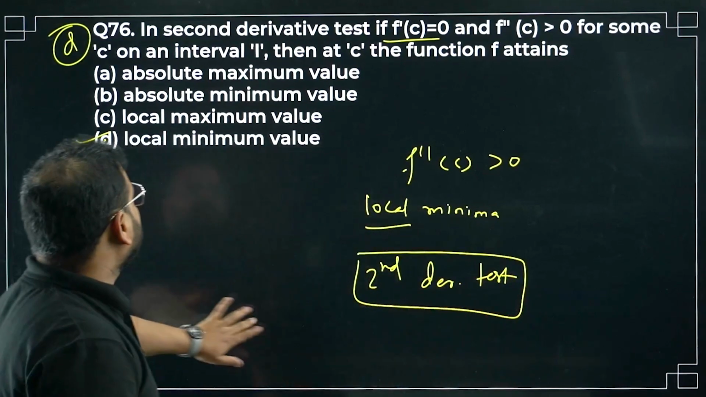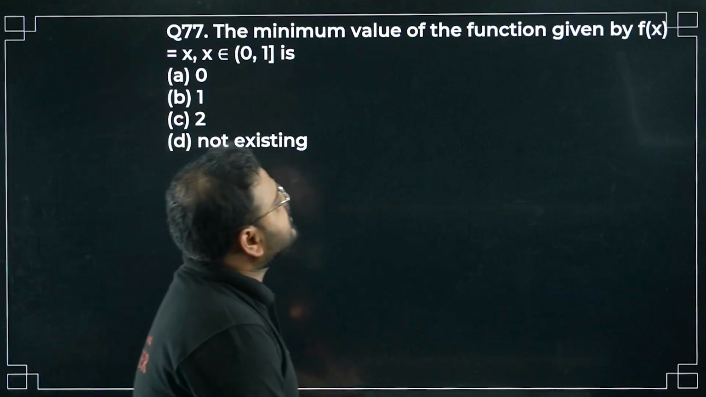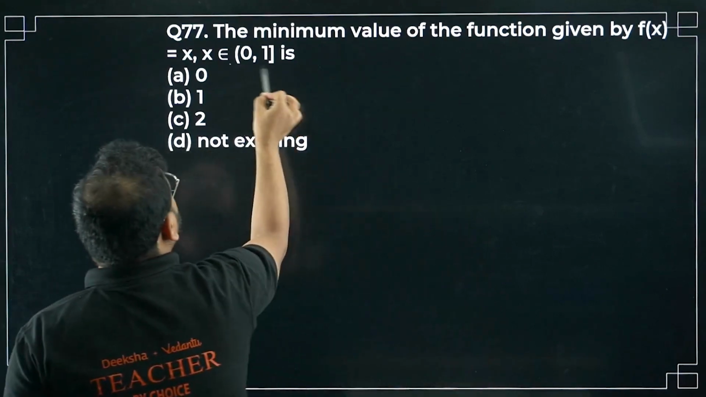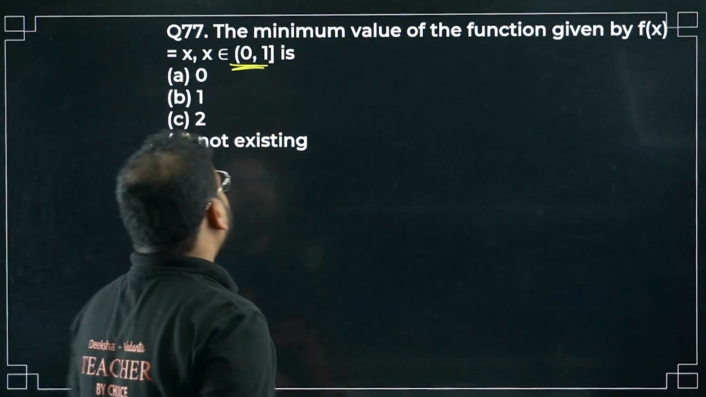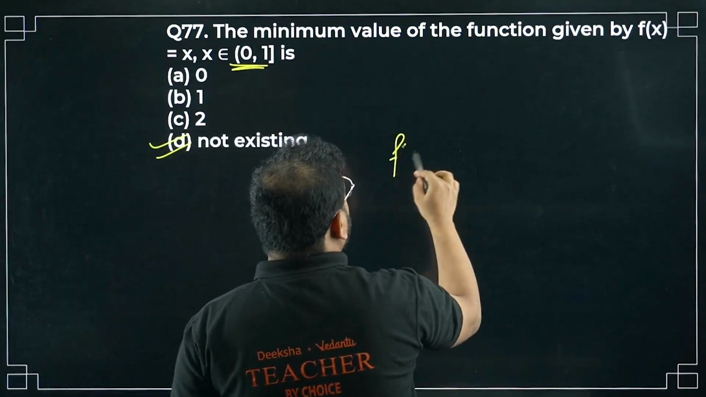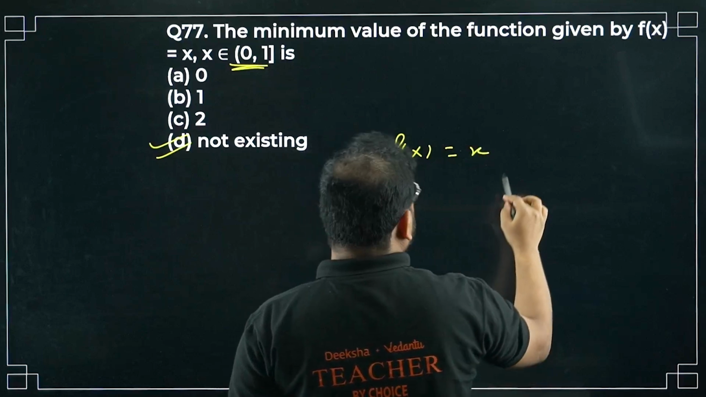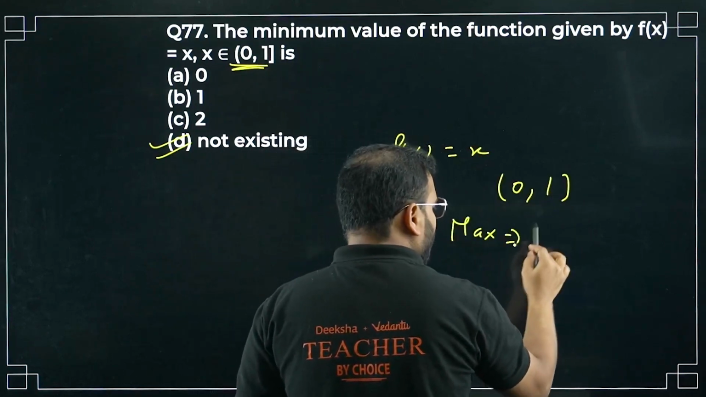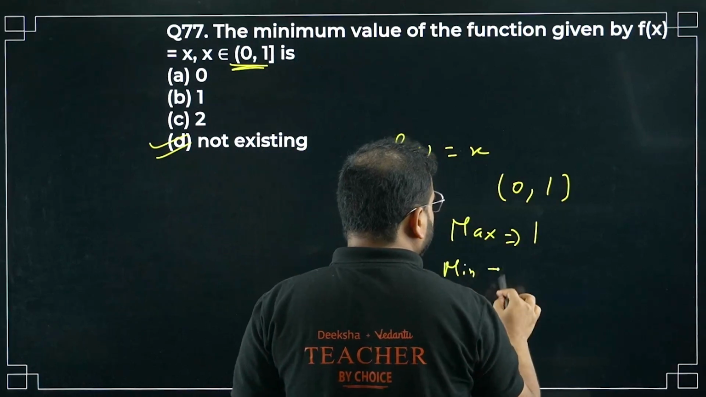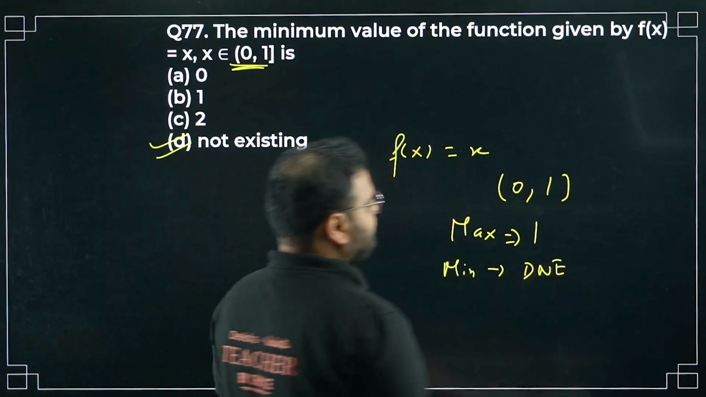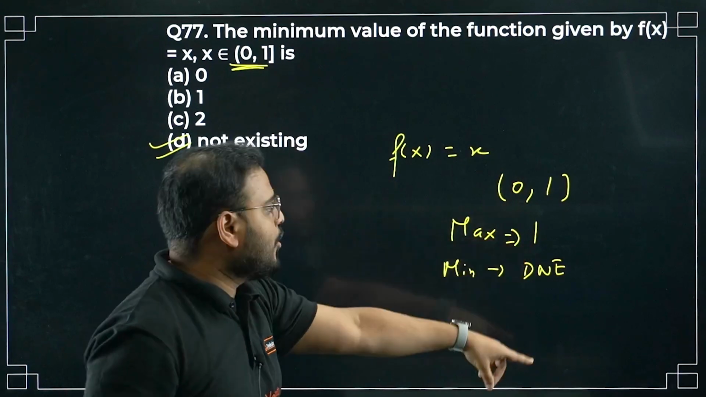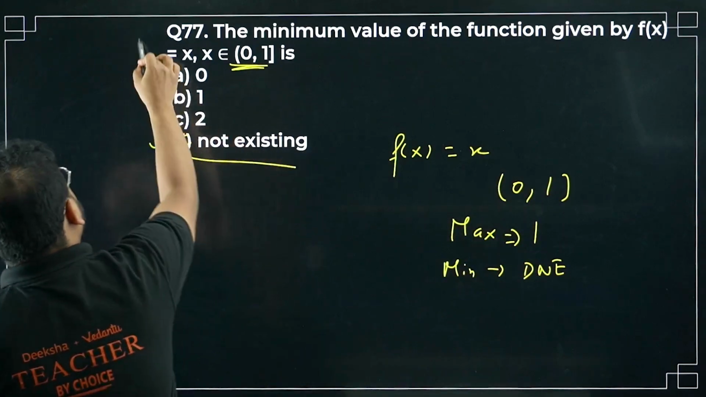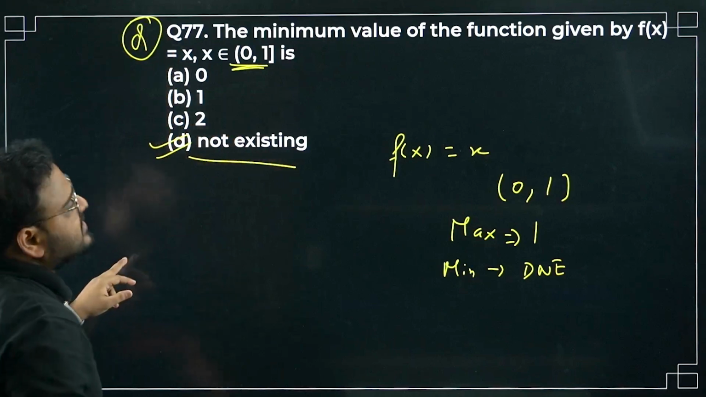Okay, done. 77 now. The minimum value of the function given by f(x) on 0 to 1 will not exist. Think about it. If they have given f(x) equals x, starting from 0 open, the maximum value is 1, and the minimum value does not exist, because 0 is open. 1 is closed, so the maximum is 1, but the minimum is DNE, does not exist. Option D is correct.